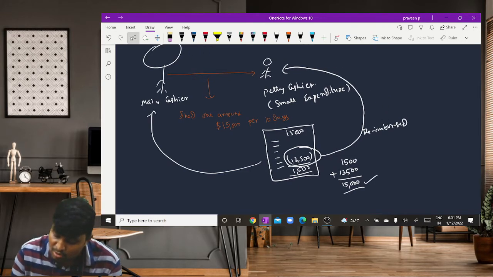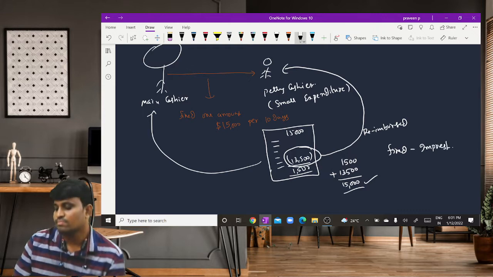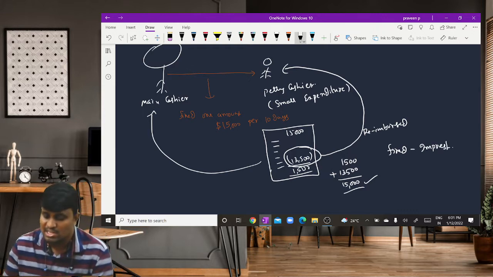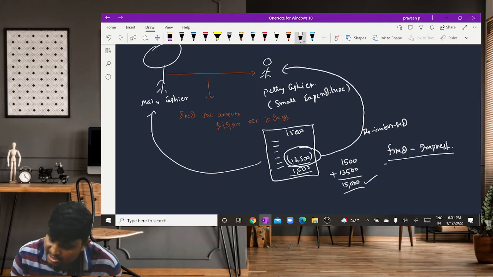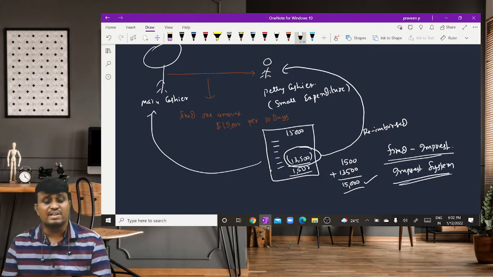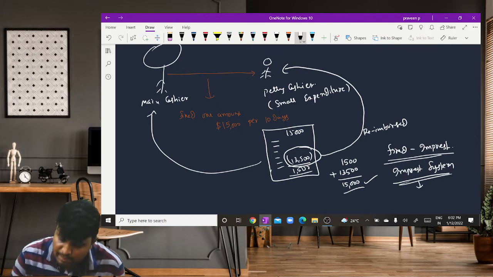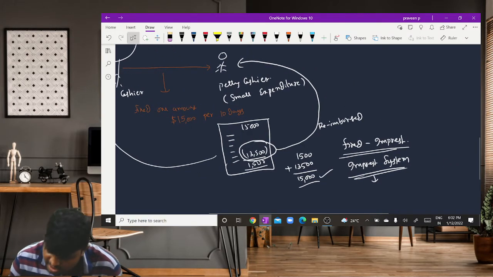Here the amount fixed by the main cashier is called the imprest, and this method is called the imprest system. In case of the imprest system, the petty cash book prepared by the petty cashier is called the analytical petty cash book.